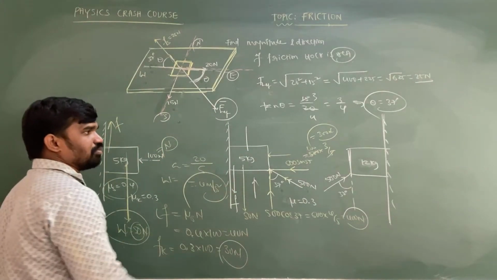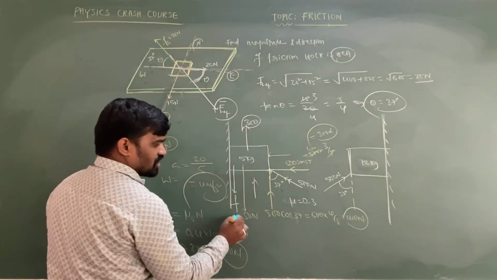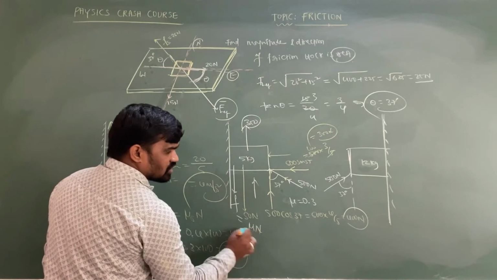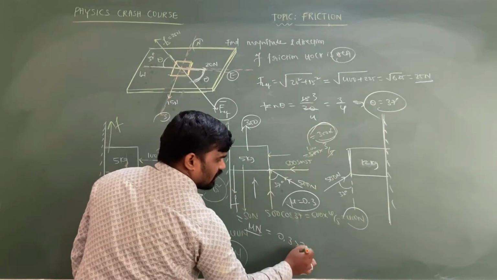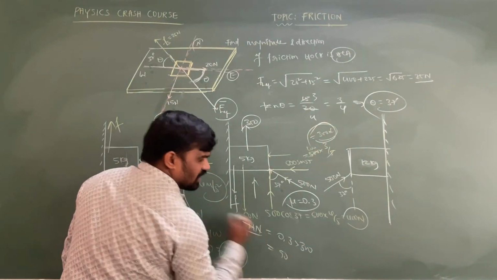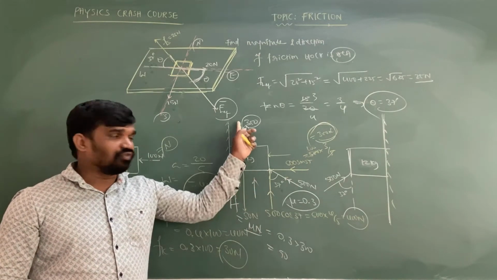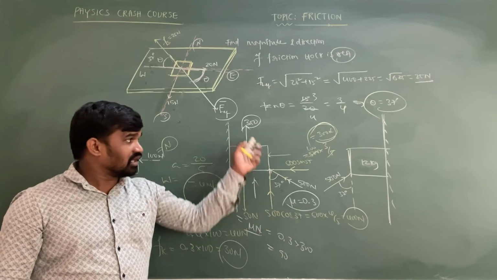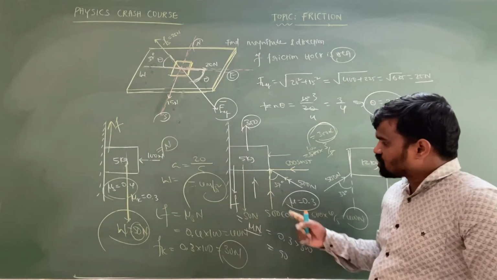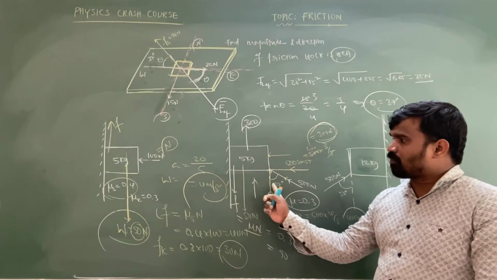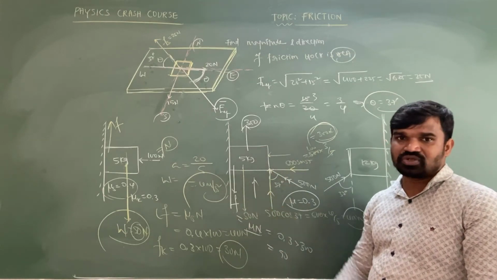This is the very important point. Whereas the net force in the upward direction is how much, sir? 350 minus friction. Friction is mu N. So mu value is 0.3 into N value, which is 300. So this is equal to 90 Newton. So 350 minus 90 by mass of the body will be taken as the acceleration. It is very important that you observe in which direction the resultant of the components acting on the body is acting. Opposite to that only you are supposed to assume the friction.